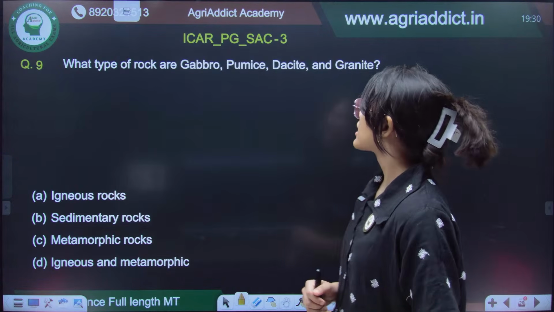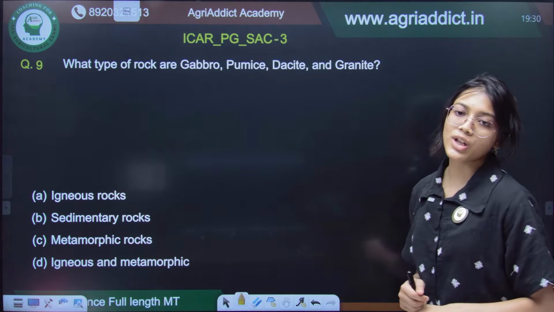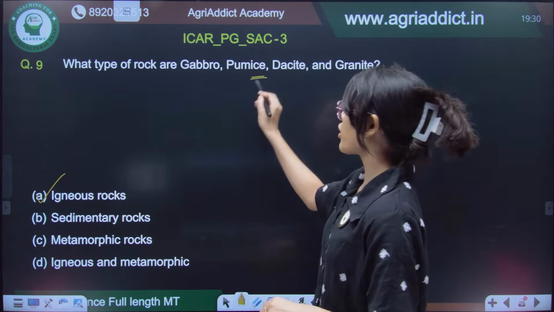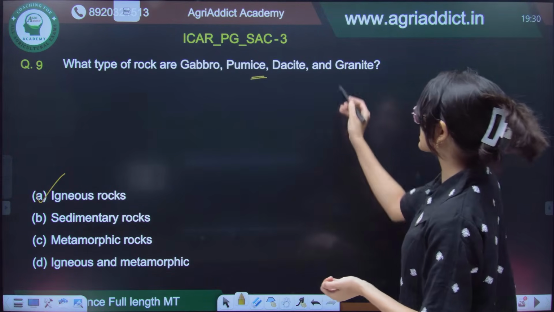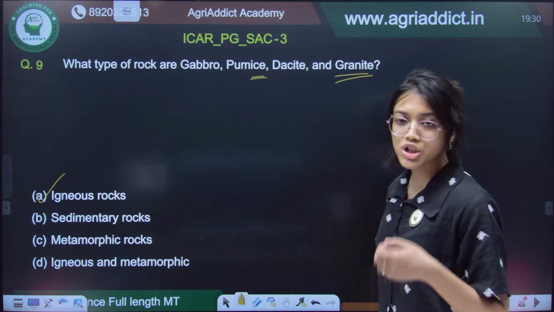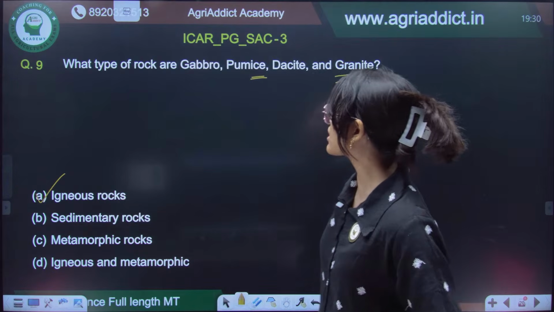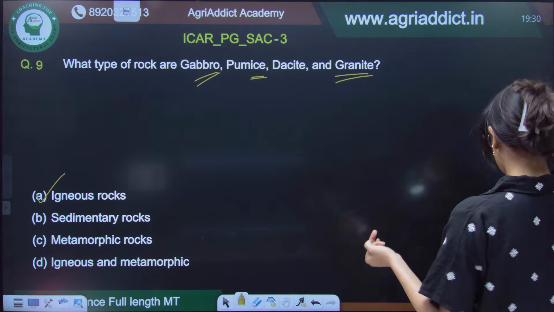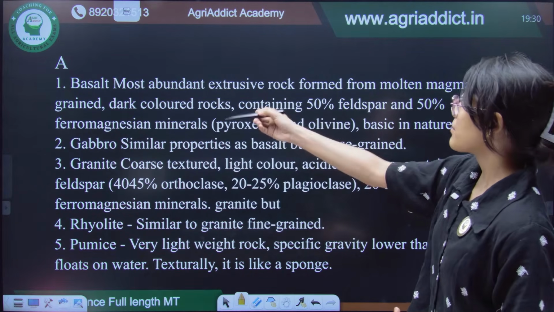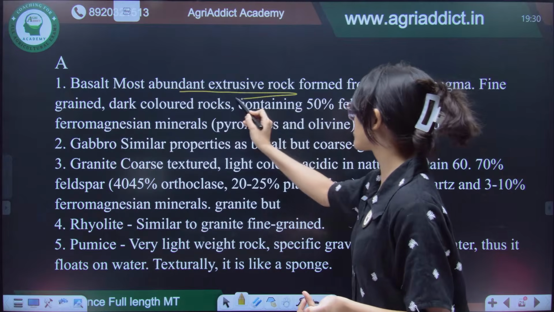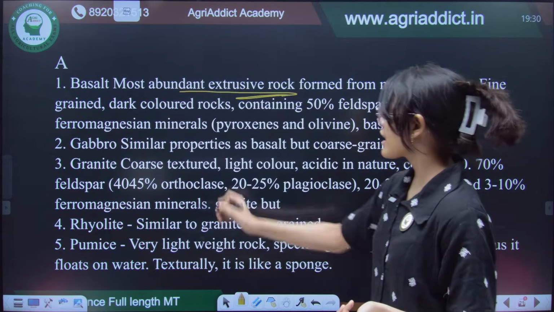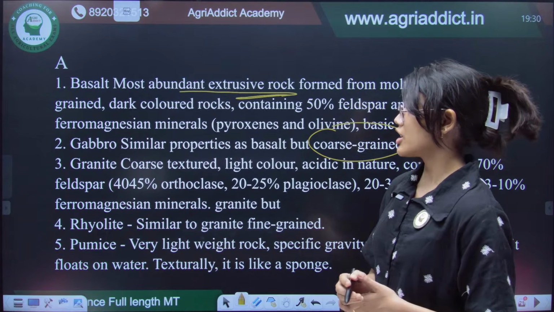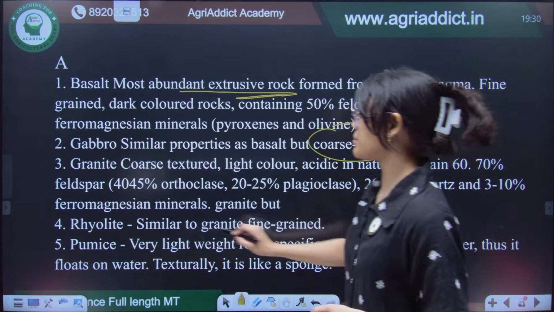Then what type of rocks are gabbro, pumice, dacite and granite? So, everybody knows it is igneous rocks. Among them, pumice is the most lightweight rock. Granite is an intrusive igneous rock. Gabbro is also there along with basalt, and then dacite. Basalt is the most abundant extrusive rock. Gabbro has similar properties to basalt, but it is coarse grained. Rhyolite is similar to granite, but it is fine grained.